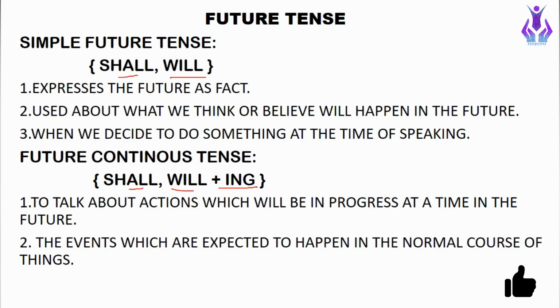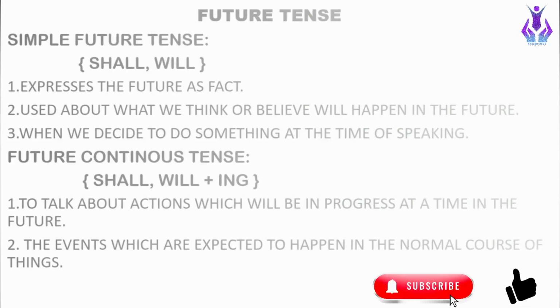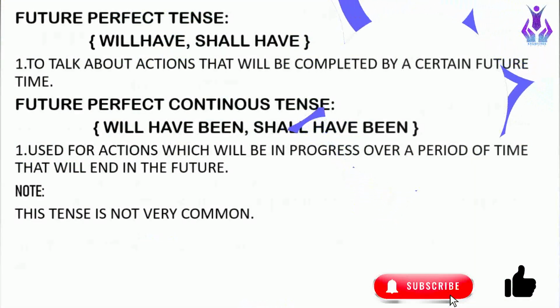Future continuous tense is also used for events which are expected to happen in the normal course of things, like certain events that will happen normally. So that kind of sentence comes under future continuous tense. For example, I will be staying here till Sunday. It is an event that is expected to happen in the normal course of things. So this comes under future continuous tense. The next one is future perfect tense.